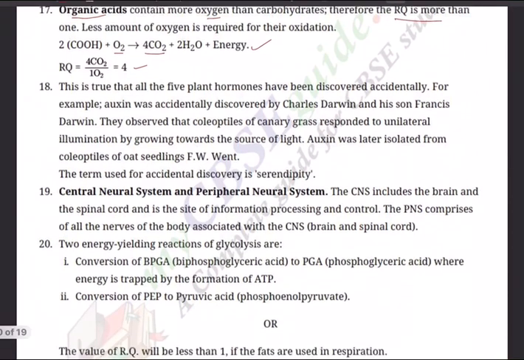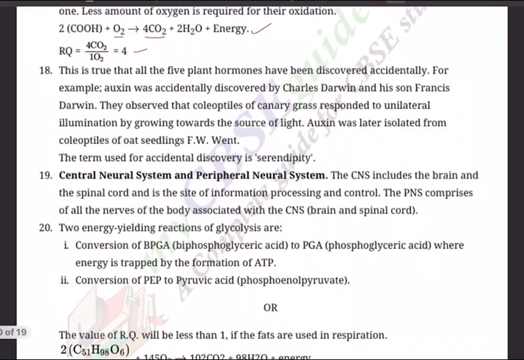Question 18. Many discoveries in science have been accidental. This is true for plant hormones also. Can you justify this statement by giving an example? Also, what is the term used for such accidental findings? Answer: this is true, all the 5 plant hormones have been discovered accidentally.